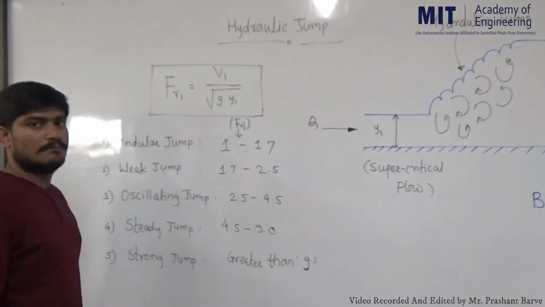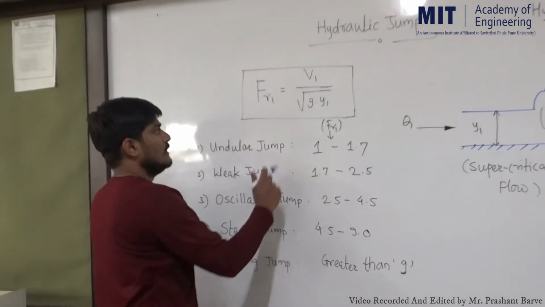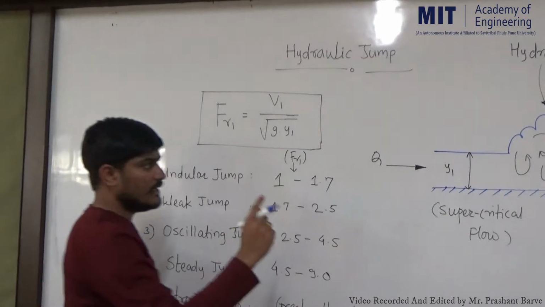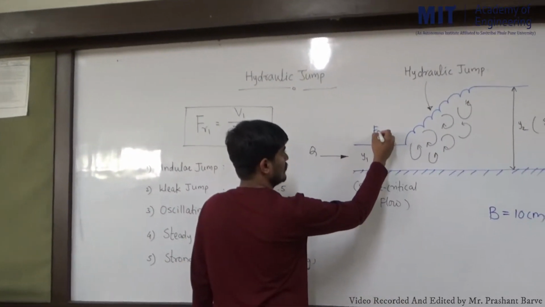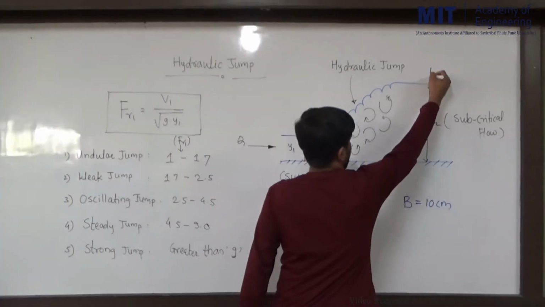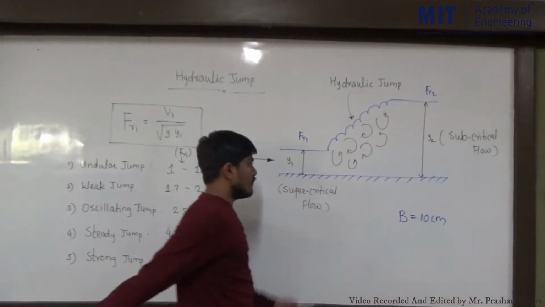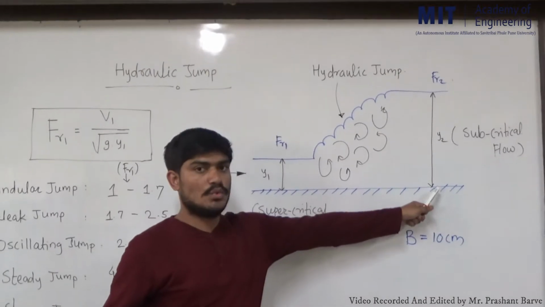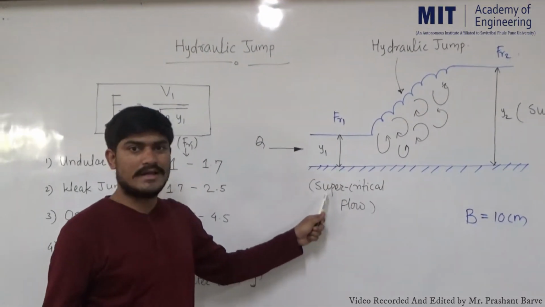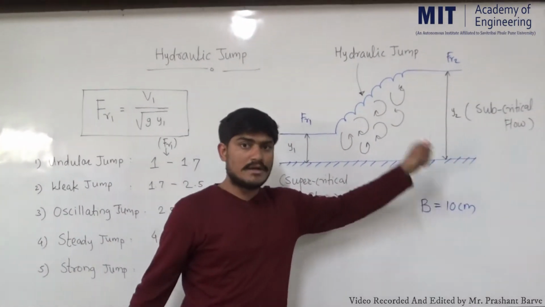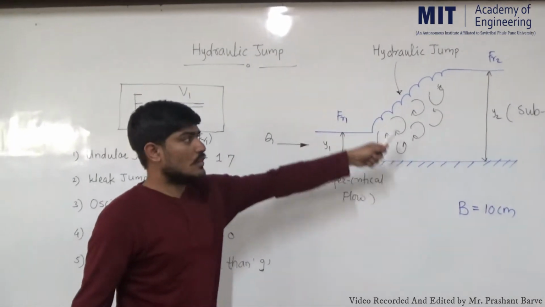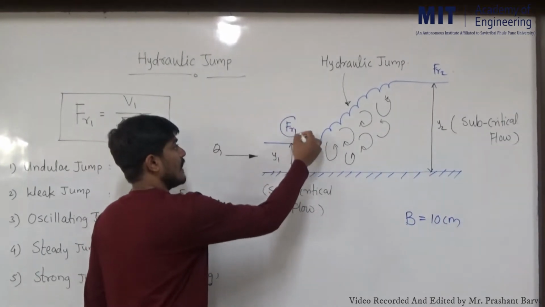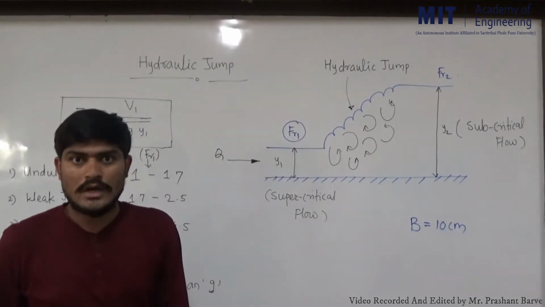Now, look at the Froude number equation. These jumps are classified depending on, see, here we have two Froude numbers, FR1 and FR2: the Froude number at section 1 and at section 2, or the Froude number at the supercritical section and at the subcritical section. In order to classify the hydraulic jump, we have to look at FR1, not FR2.